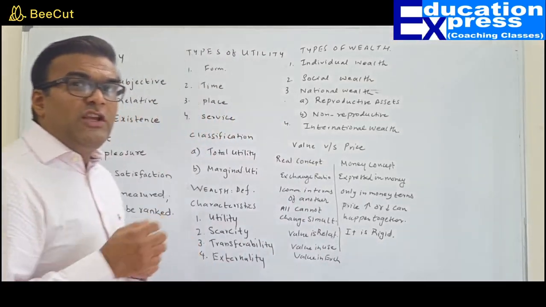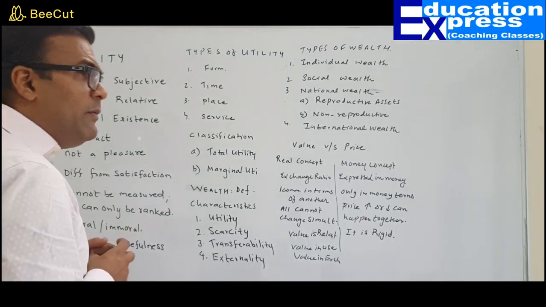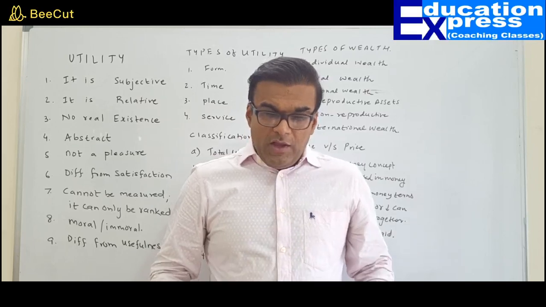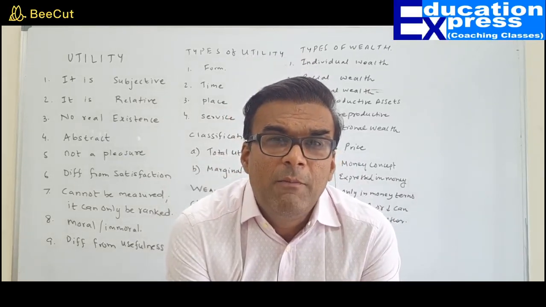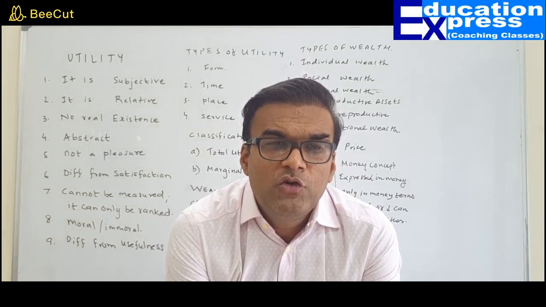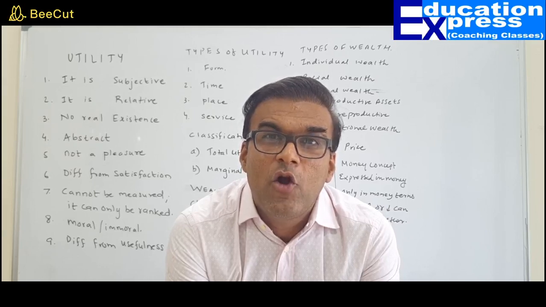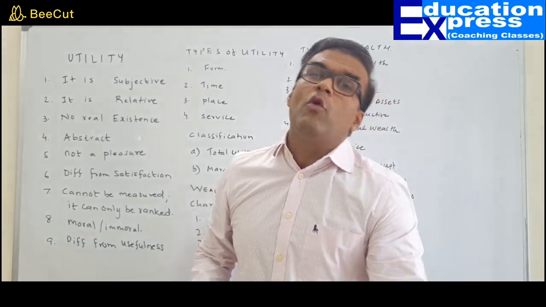Also, utility is abstract in nature. Abstract in the sense that it is only after consuming the commodity that one can say whether I got satisfaction or not. Whether I have utility or not, it all depends upon my own decision. So it is for that reason that we say that it does not have a real existence, it is abstract in nature, cannot be measured, cannot be quantified, cannot have any particular unit to quantify it.